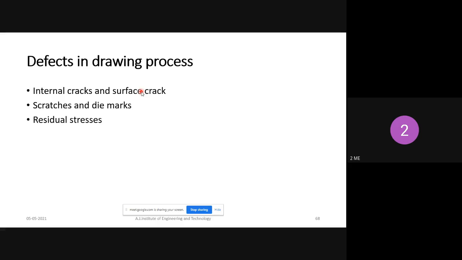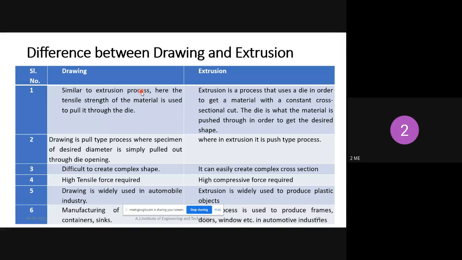Okay, these are the defects in the drawing process: internal crack and surface crack, scratches and die marks, and residual stresses. So this is the difference between drawing and extrusion.